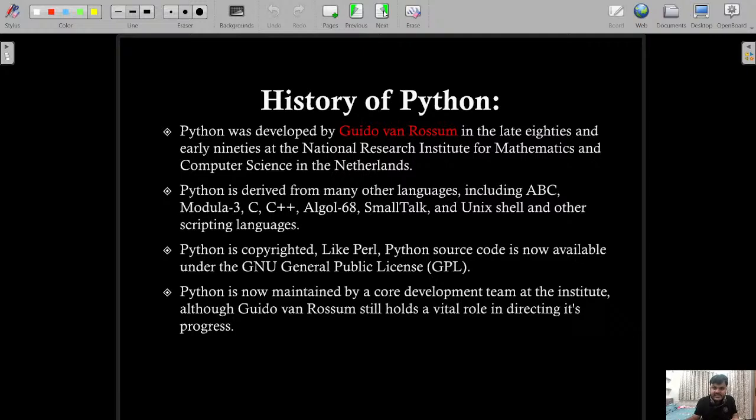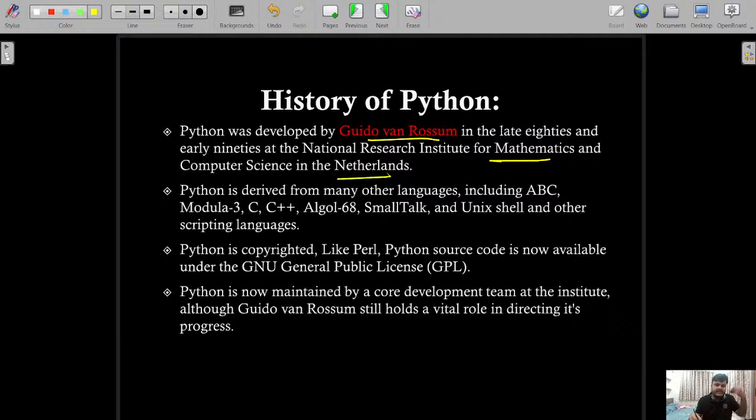Now, it is very essential to have basic knowledge of Python as well. Python was developed by Guido van Rossum in the late 80s and early 90s at the National Research Institute for Mathematics and Computer Science in the Netherlands.